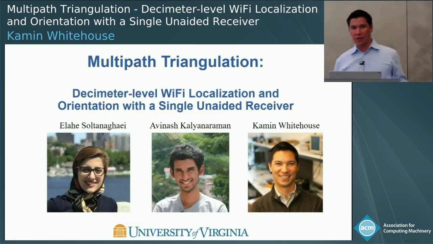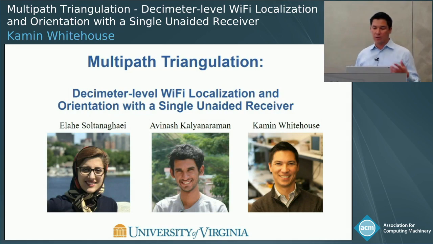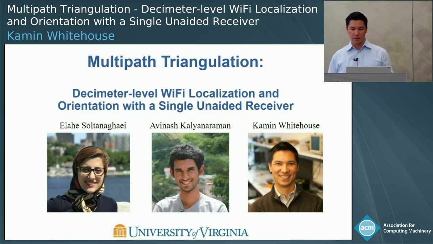So I'm going to tell you about a new technique called multipath triangulation that allows a Wi-Fi device to determine another node's location and orientation by overhearing as little as one packet.